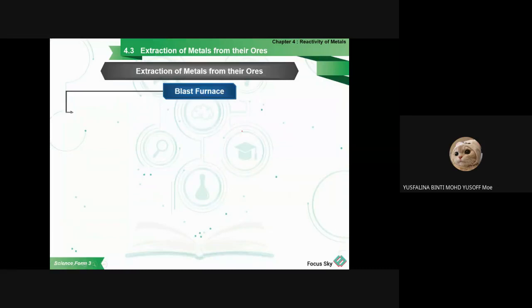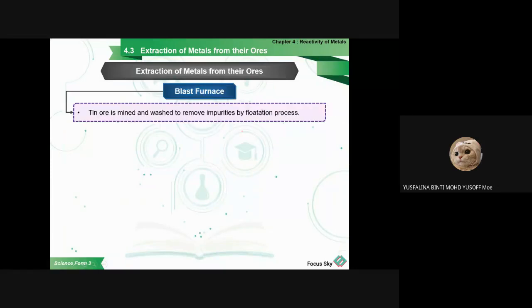So let's see the extraction of metals from the ore. They use a component we call a blast furnace. Tin ore is mined and washed to remove impurities by the flotation process. The flotation process means the one that floats is the less dense, so we remove that.